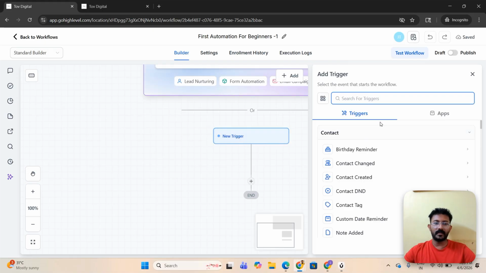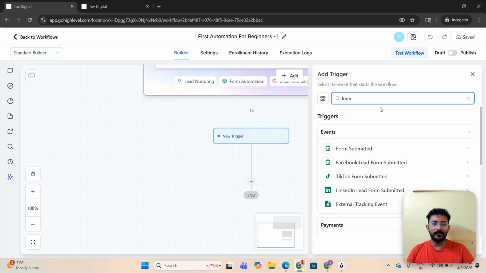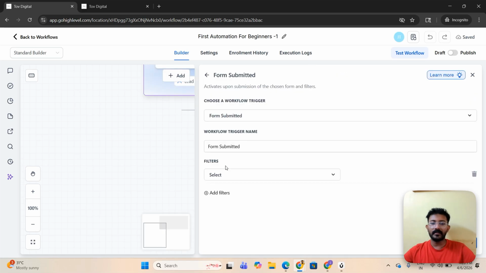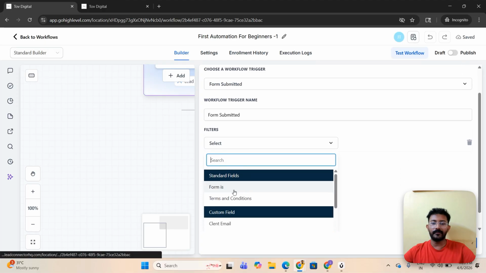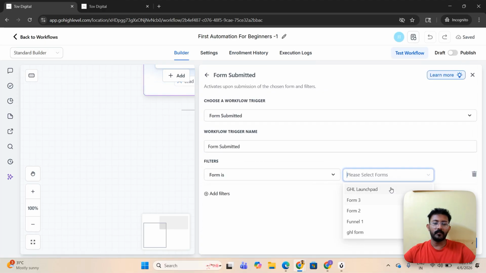So what I'll be doing is adding these triggers, and from there we'll go to the next steps. First of all, I'm adding a form submitted trigger, and in add filters you need to click on form is, and add which form it is.